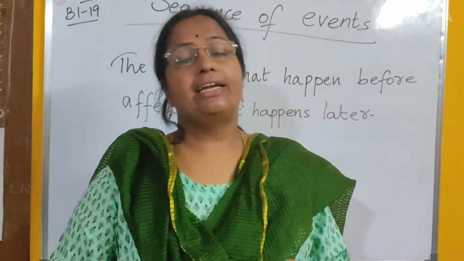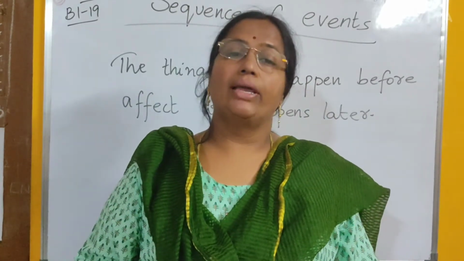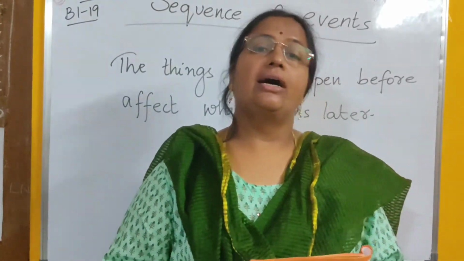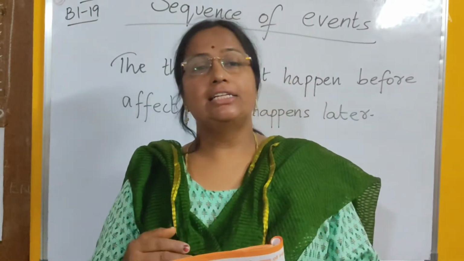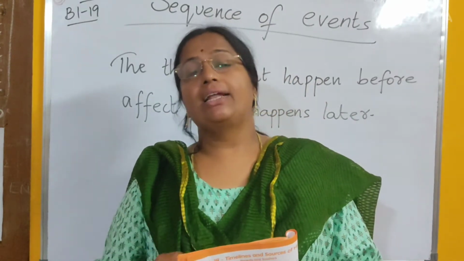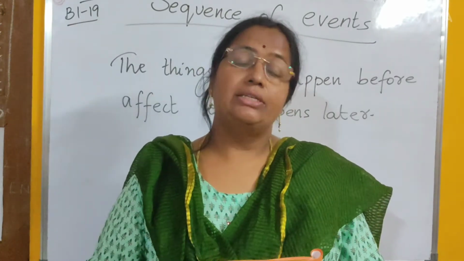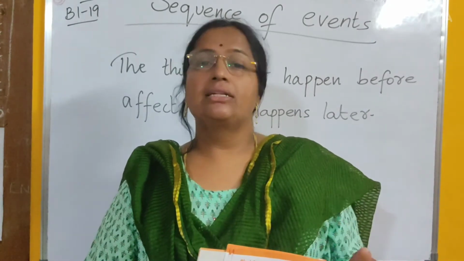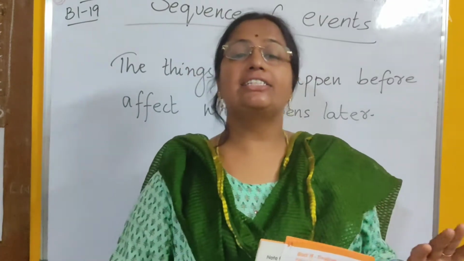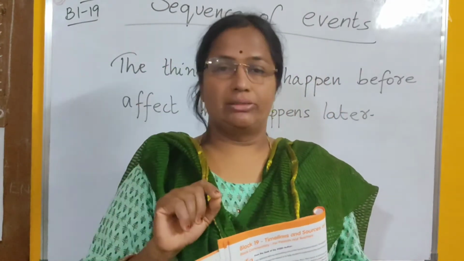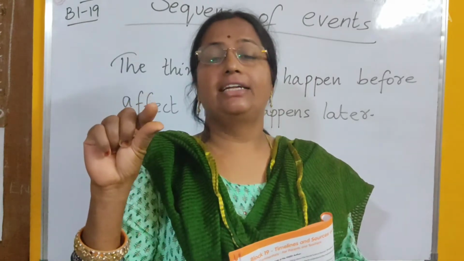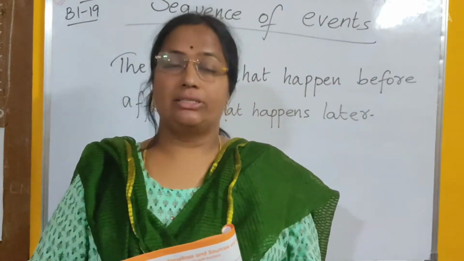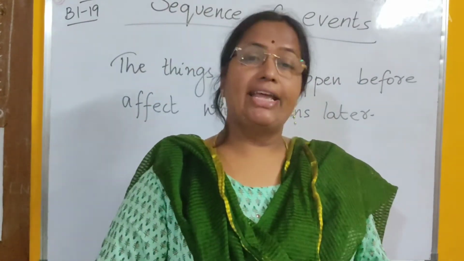So, today we'll read a paragraph from our workbook. In this paragraph, it is related to a girl. The sentences are in a jumbled order. We have to arrange them in a proper order, depending upon what should come first, then what will happen next, then third, fourth, fifth, what is the last one. Like that we have to put numbers. You are going to read the sentence and put number 1 or 2 or 3 depending upon which sentence should come first. Okay, it's very easy.